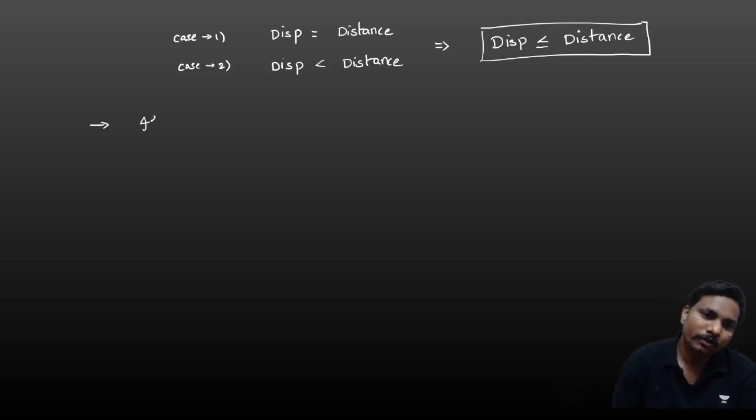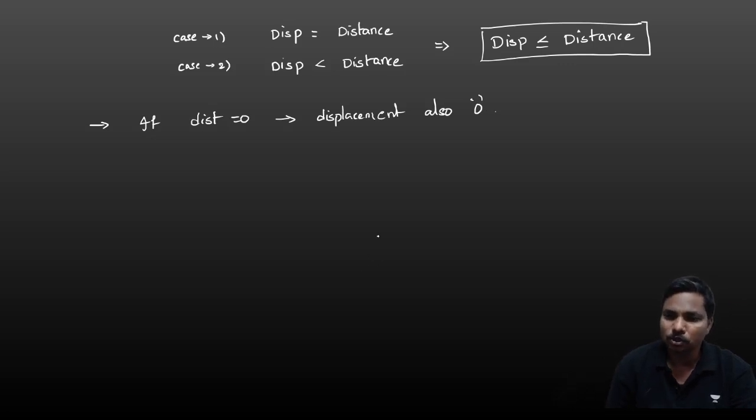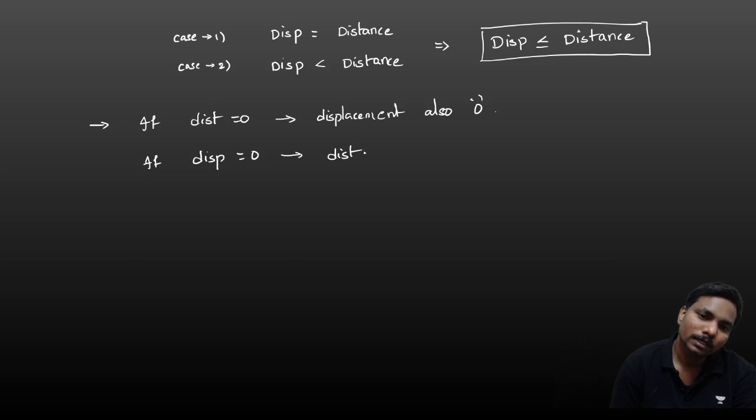And if distance is equal to 0, then displacement, being the shortest, is also 0. Displacement also 0. But if displacement is equal to 0, distance may or may not be 0.